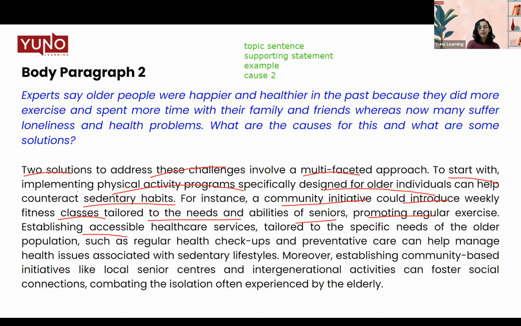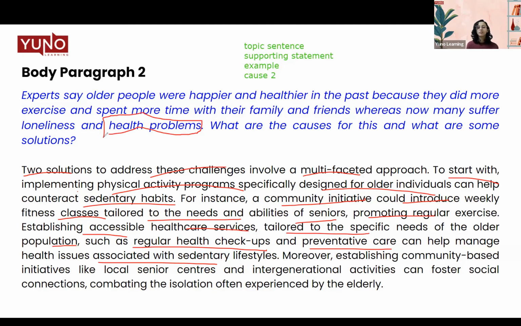Establishing accessible healthcare services tailored to the specific needs of older populations, such as regular health checkups and preventative care, can help manage health issues associated with sedentary lifestyles. So since we talked about the healthcare issues, we can of course promote exercise as well as we can establish accessible healthcare services for the health problems that we were talking about. See, we have to also cater to the health problems. So it could be increased exercise also and also healthcare services.